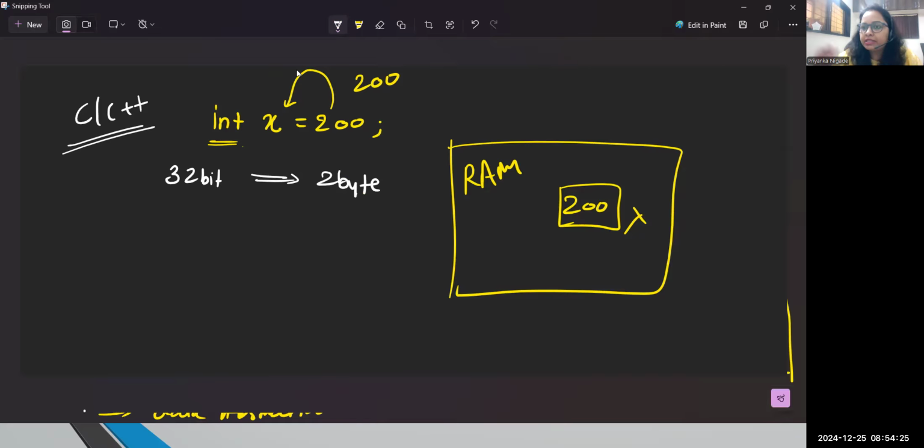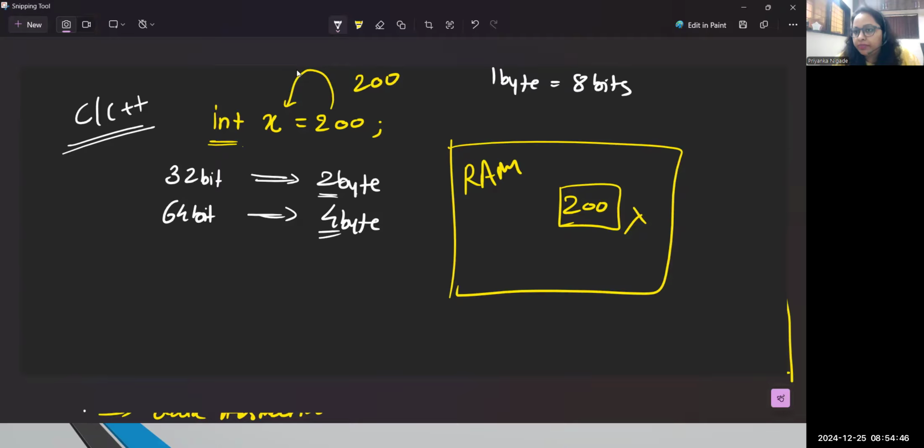Now, byte and bit are the memory units we follow in computer systems. 1 byte is nothing but 8 bits. So when you said 32-bit machine, yes, it occupies only 2 bytes of memory. But suppose you are using a 64-bit machine, it will occupy 4 bytes of memory, right? So as per the platform, your data gets stored, correct?